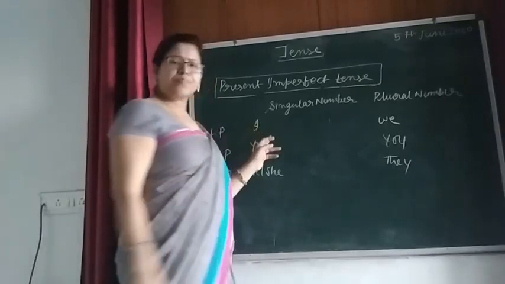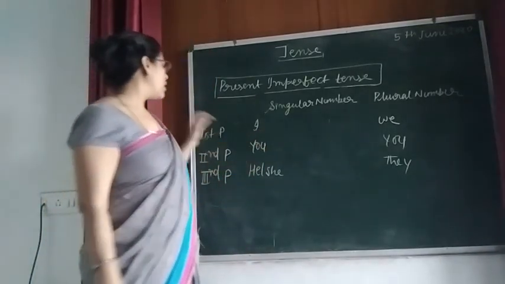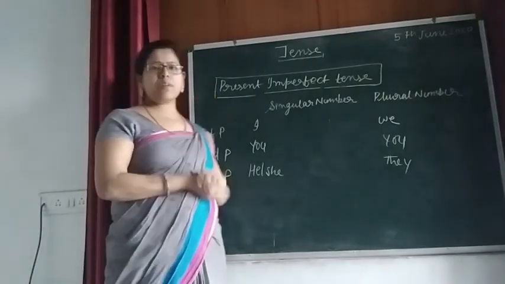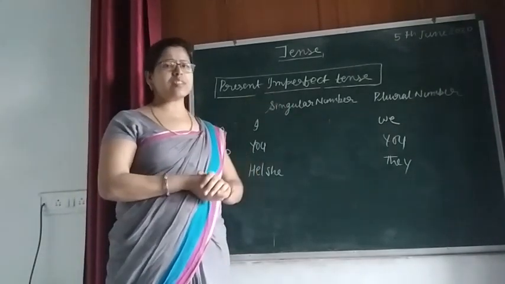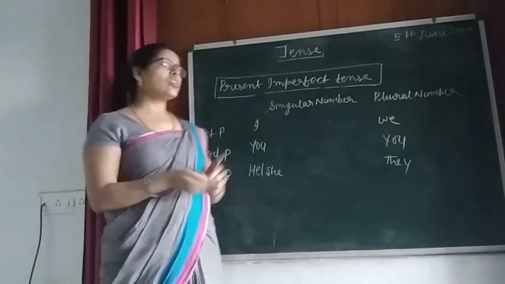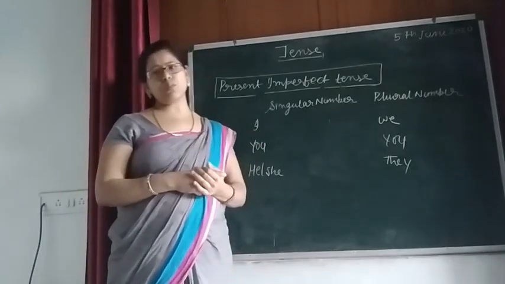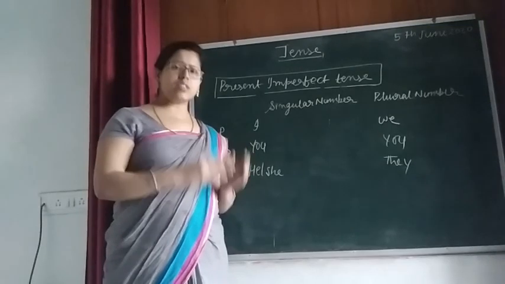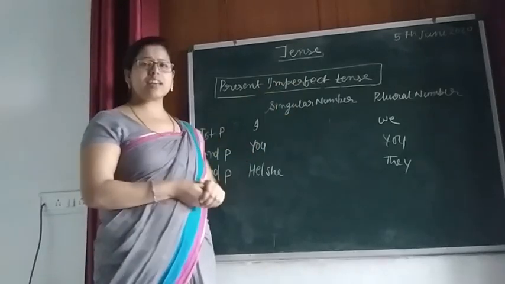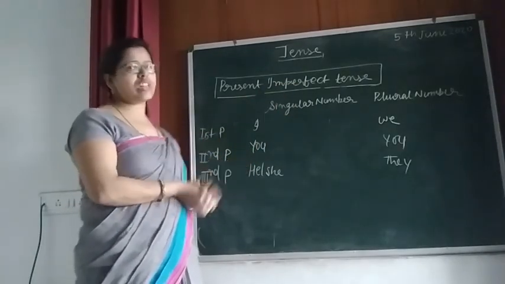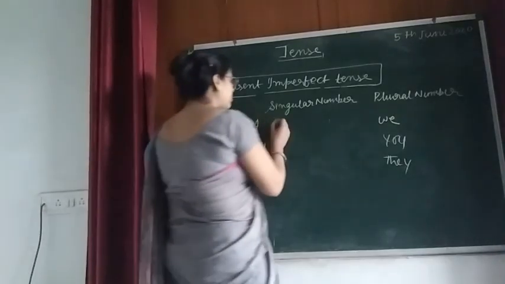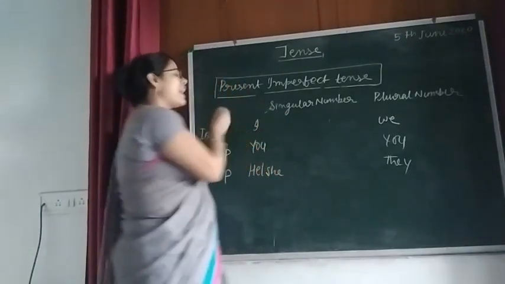Okay, students. So, see here. We always have to remember what are those helping verbs which we use in this tense? Is, am, and are. And you also have to remember one more thing. We always use verb first form plus ing in this tense. We will understand with the help of this format and structure. See here.